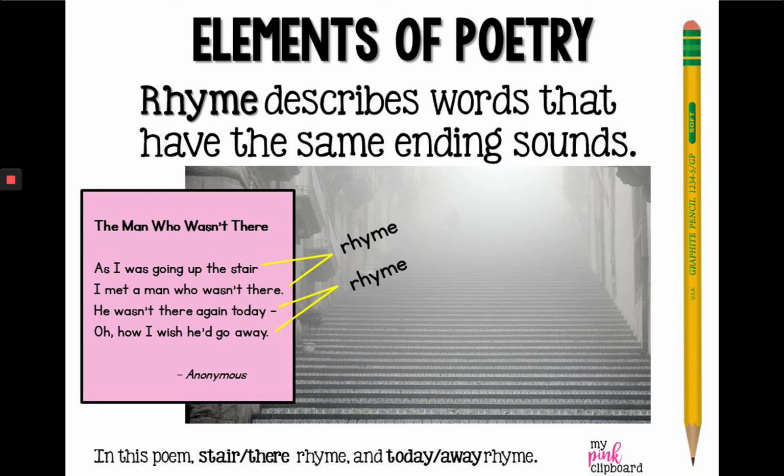It's called The Man Who Wasn't There. As I was going up the stair, I met a man who wasn't there. He wasn't there again today. Oh, how I wish he'd go away. It's just kind of like a weird poem there. But if you pay attention to the rhyming words, we've got stair and there rhyme, and today and away. And this is called a couplet. When there are two lines together and the end words rhyme, it's called a couplet. We'll talk about that too.